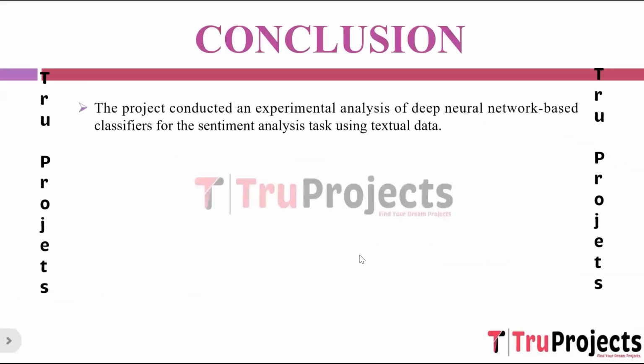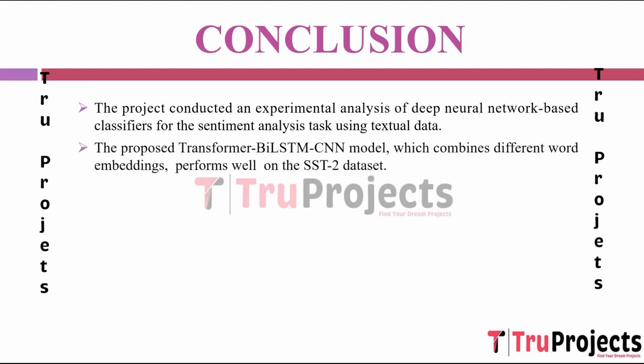The conclusion of the project is, the project aimed to explore various deep neural network based models for sentiment analysis using textual data. This involved testing and evaluating different architectures to determine their effectiveness in analyzing sentiment from text. The proposed transformer bi-LSTM CNN model, which combines different word embeddings, demonstrated high performance on the SST2 dataset. This model likely showcased superior accuracy in identifying sentiment compared to other models experimented with in the project.